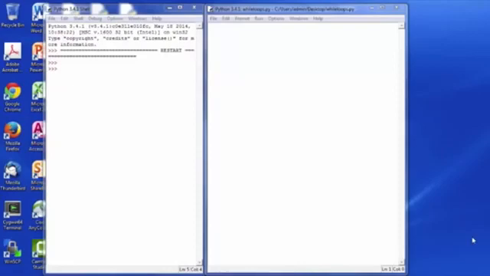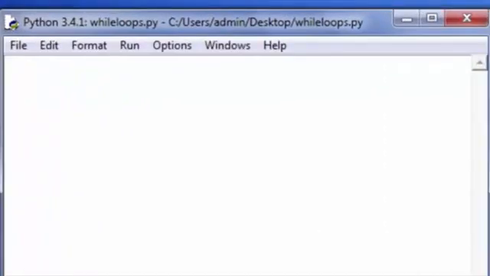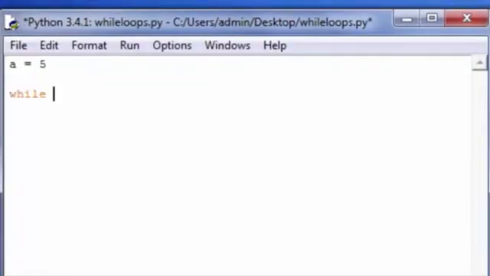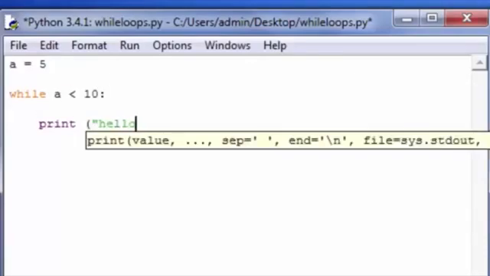A while loop will continue to iterate as long as the condition attached to it evaluates to true. So this means that it's actually possible to create a while loop that never stops iterating. Let's give an example of this. Let's say I have a variable here. I'm going to say a is equal to 5. I'm going to say while a is less than 10, print hello.